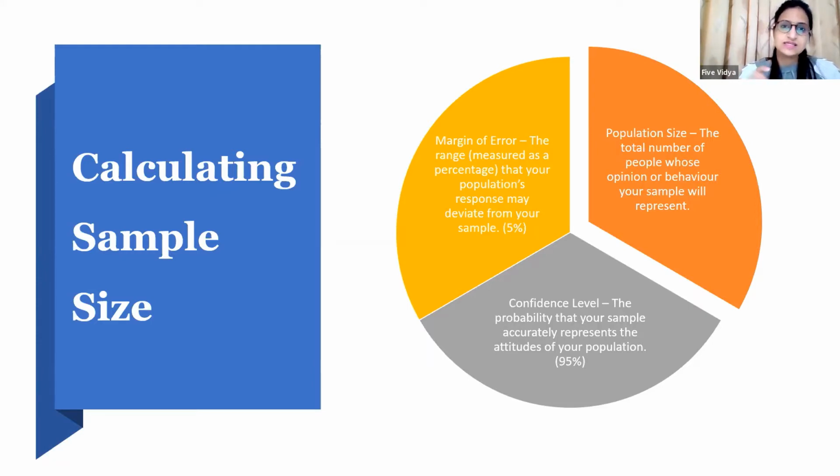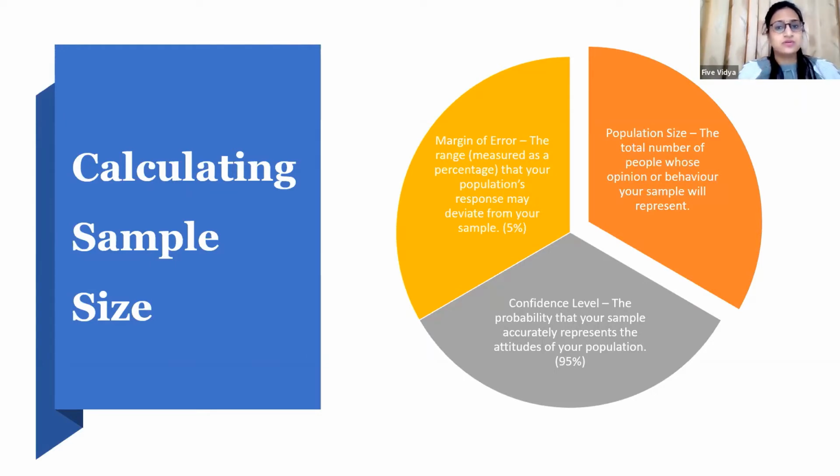In simple terms, I'm setting that 95% accurate results will come from this sample size. You can change this confidence level as per your research, but 95% is the standard which we take.